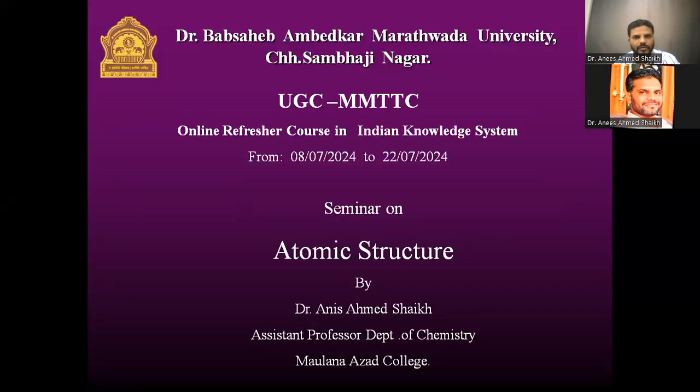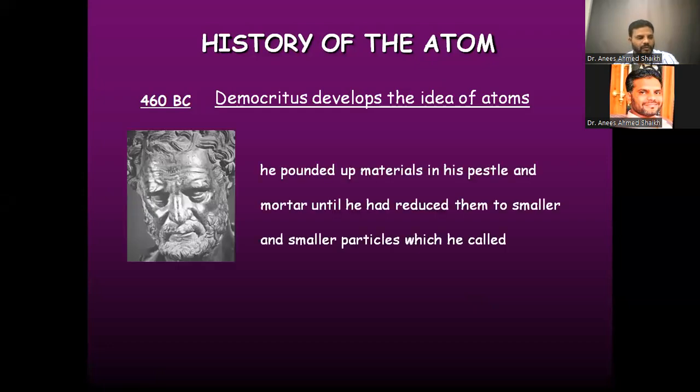No, it is visible. So atom is a Greek word which is given by Democritus, and when he was pounding the material in mortar and pestle, he found that one stage will come when there is no further possibility of division. That stage he called an atom. The word atom has two subunits.